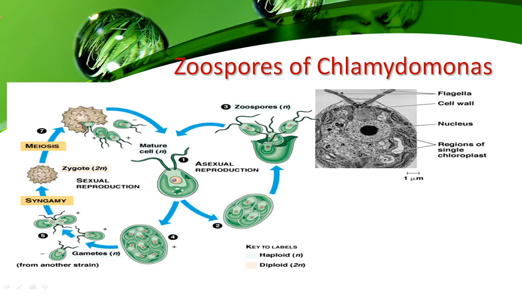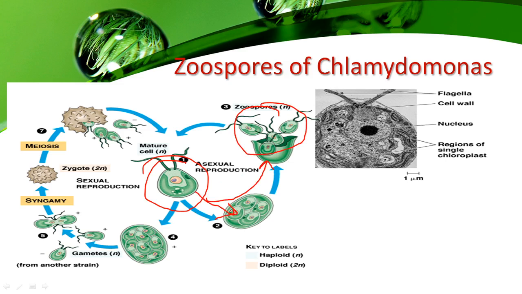The next one is the formation of spores. This one is an alga, Chlamydomonas, and from this Chlamydomonas alga many spores are developed. Only one parental organism is involved.